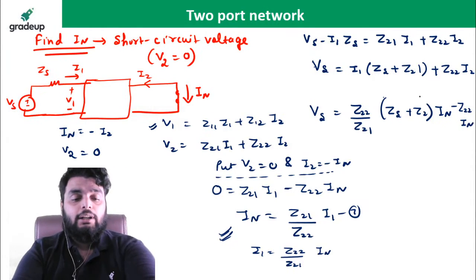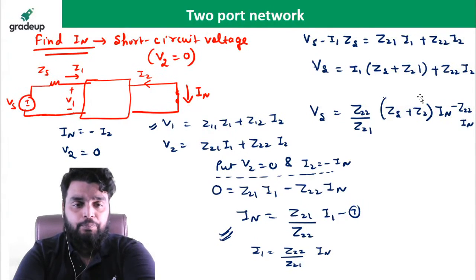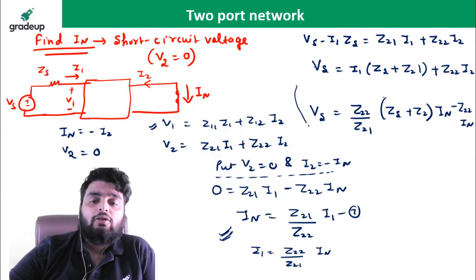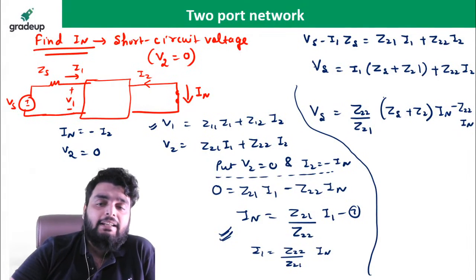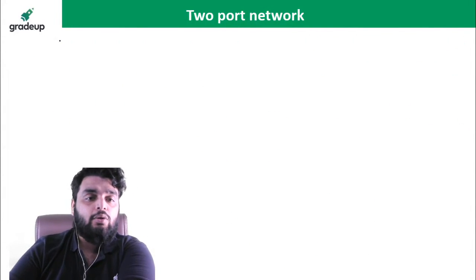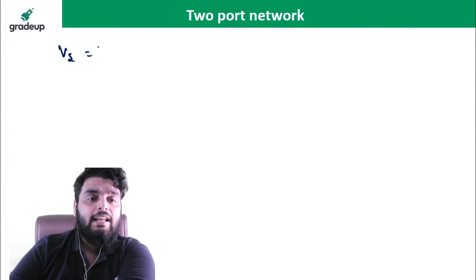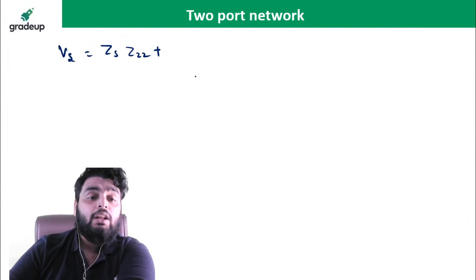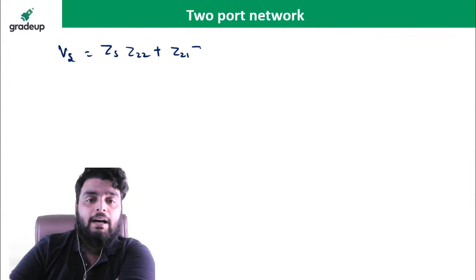Okay, so let me add a page. Let me add a page. Okay, fine. Now you just have to simplify this and find the value of IN. See how the simplification will be done, look carefully. I can take the LCM. So it will be Vs is equal to how much? Zs multiplied by Z22, plus Z21 multiplied by Z22, divided by Z21, minus Z22.